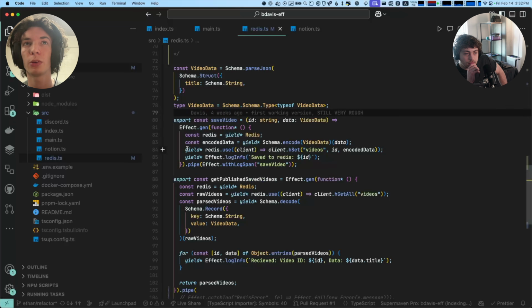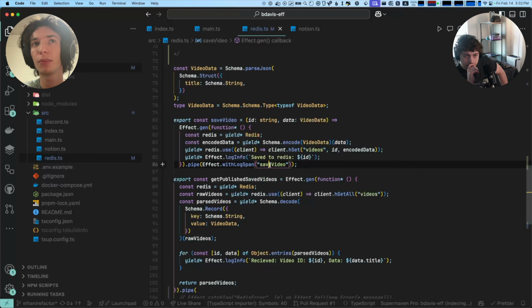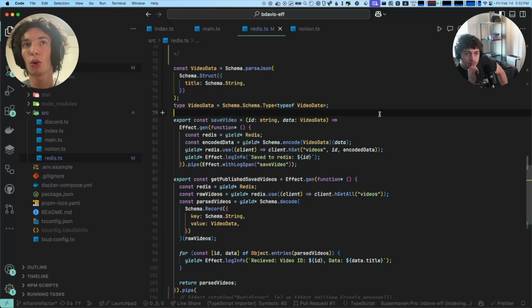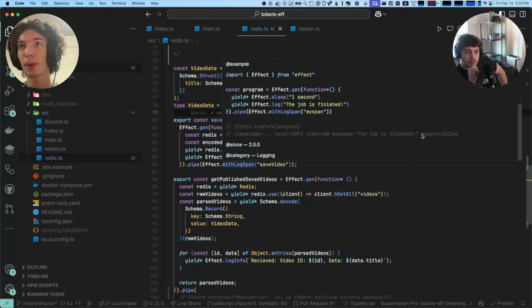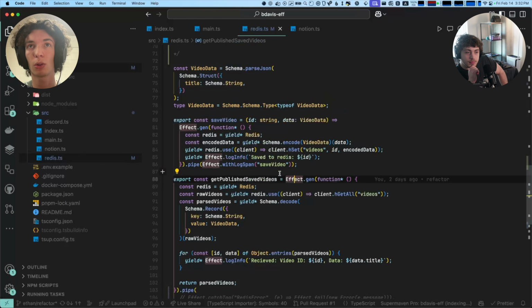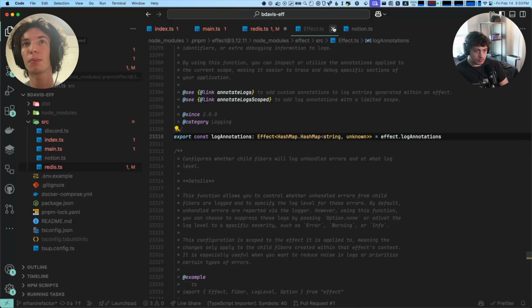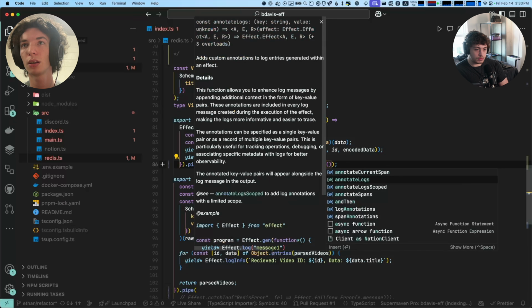And then we use our client with this use thing, and I just included some logs, all the previous console logs. The other thing is there's a bunch of telemetry stuff in Effect. So for logs, you can add log spans. You'll see that log spans log out the time that span took, and it also will associate logs with this name. The other thing you can do is affect log annotations. Here a hash map of, or I think it's annotateLogs. Annotate logs.